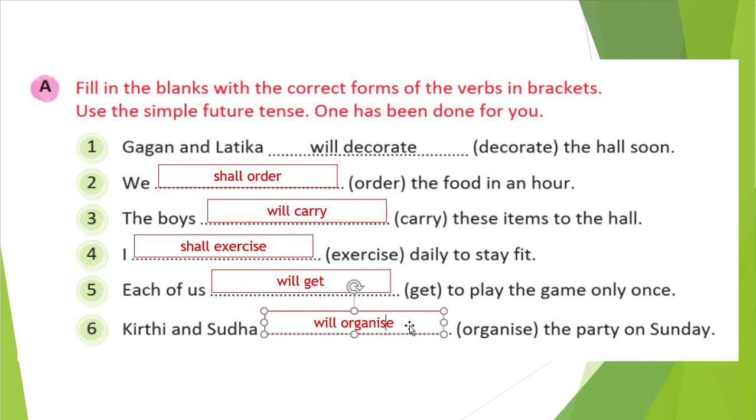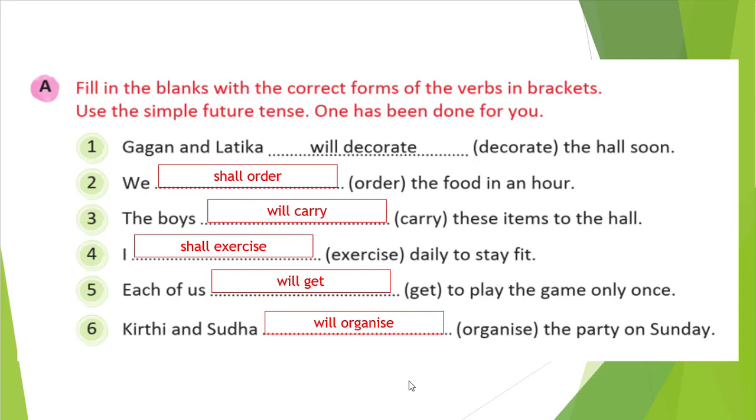So you understood here what I wrote, that is shall or will. What I wrote here, that is shall or will. Then after that I just wrote the verb in the main form, right? That's all we need to do in this task to create the simple future tense. We will write the verb.